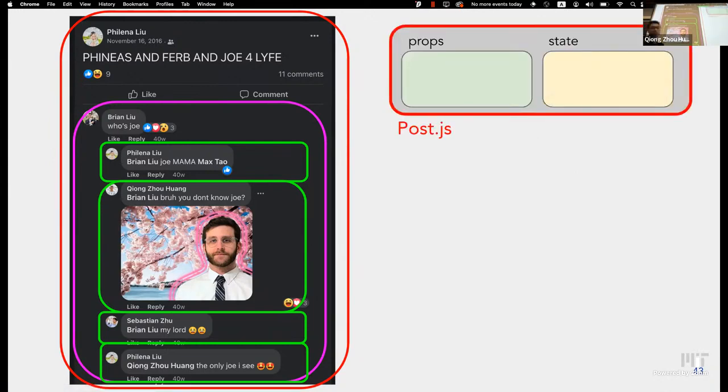Let me get rid of this Zoom bar. So since we just learned about props and state, let's think about what props and state could be for the post component. So the entire thing is surrounded by the red box. Anyone have any ideas for what props and state we could use?